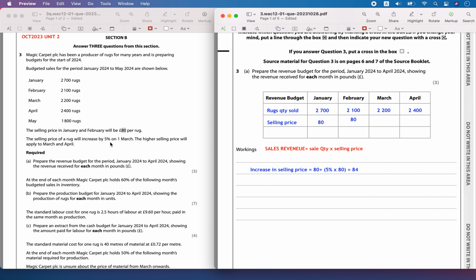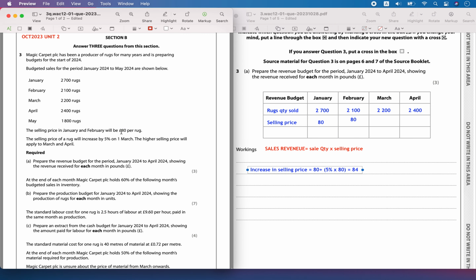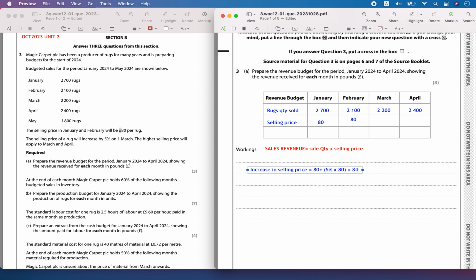So the selling price increases from 80 pounds, with the 5% increase, to 84 pounds, which is expected to happen for March and April. So let's write this selling price.